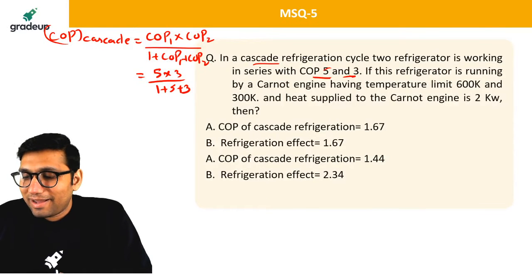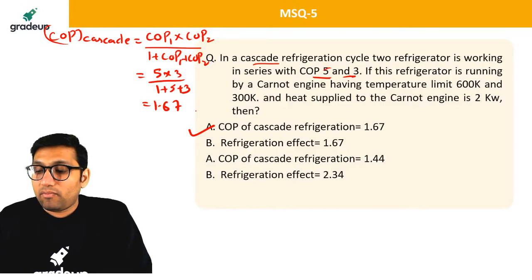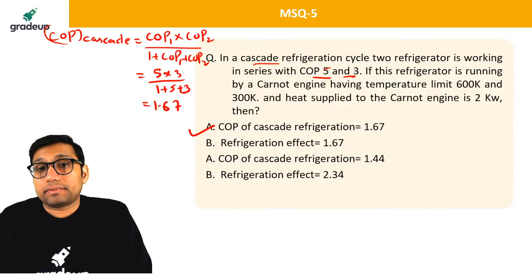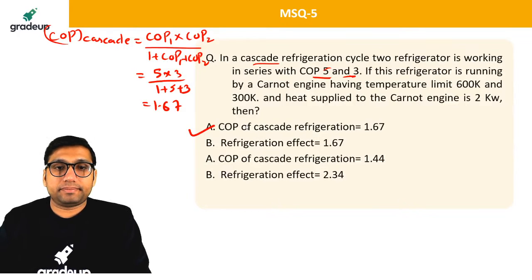Yes, come on. Hi Manish, very good evening. Welcome to the session. Yes, one answer is 100% correct. That is 1.67. COP of cascade will be 1.67. What about the other part? Refrigeration effect is 1.67 or 2.34? Yes, come on, tell me, everyone. Hurry up.